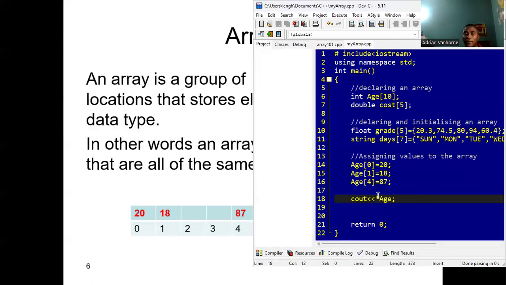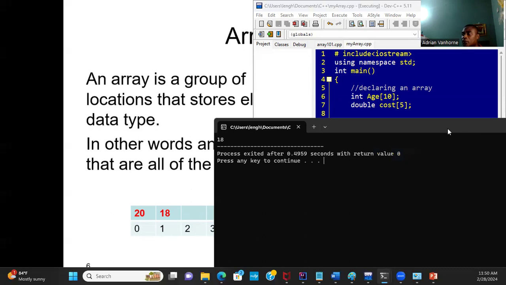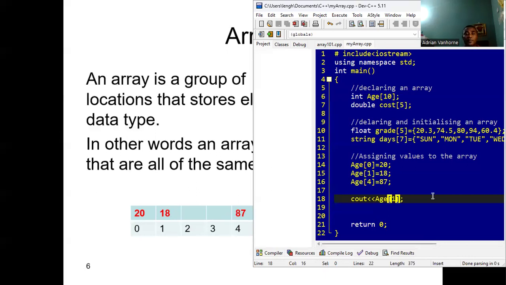Now, if we wish to see the second element in the array, who can tell me what to do? Yes, you're right. If you said that we can use index 1, then that is it. So we put in 1 as index, and we should be seeing 18 coming up when we run the code. So there it is. We can just specify the index of the element that we wish to access, and we will have access to it.